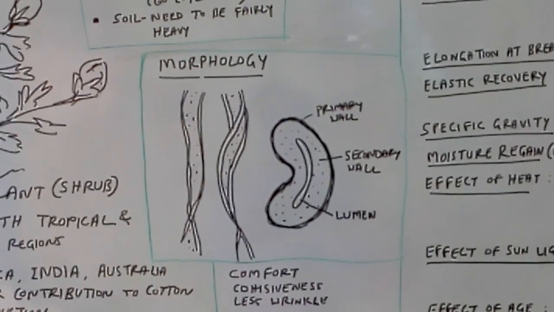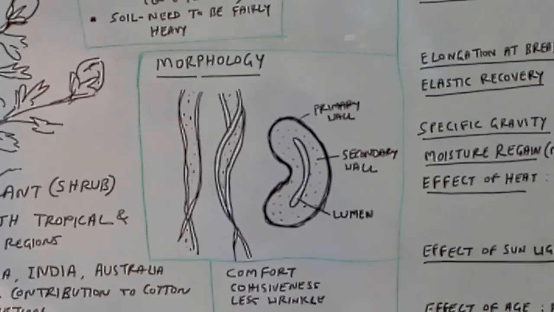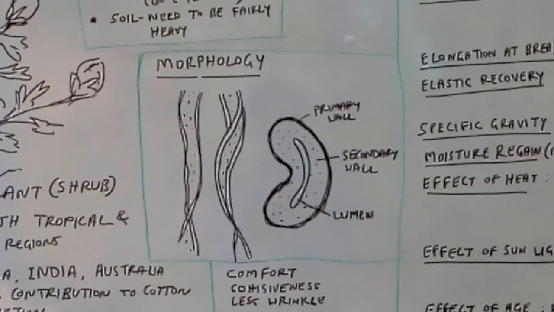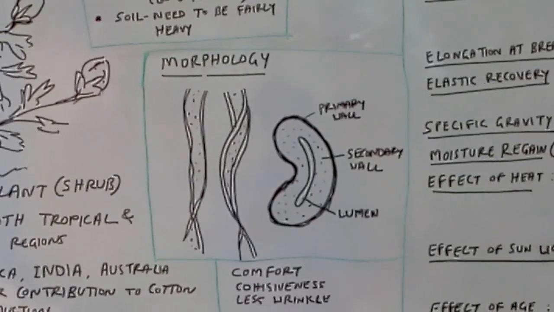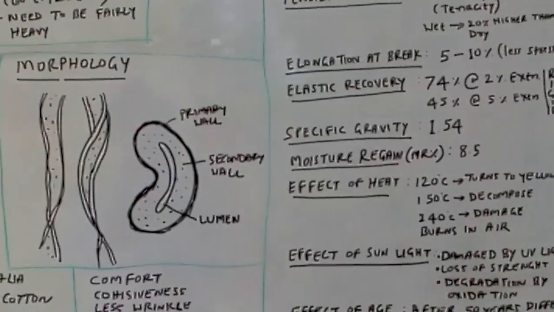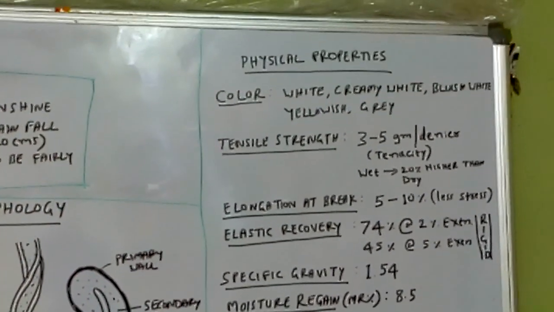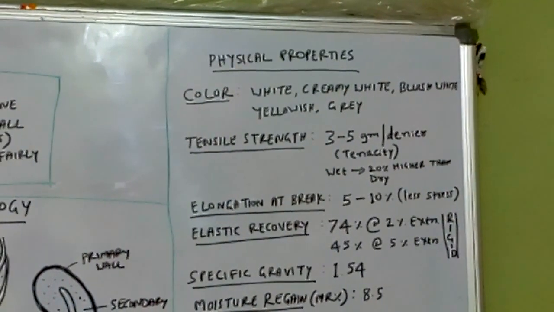The dyeability of the fiber depends upon the fiber morphology. Okay, this is about morphology. Then next we go for the physical properties of the fiber.